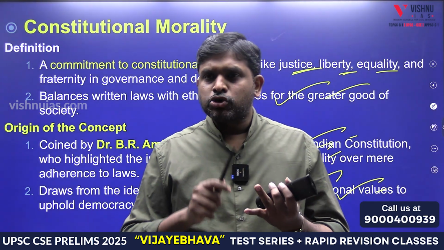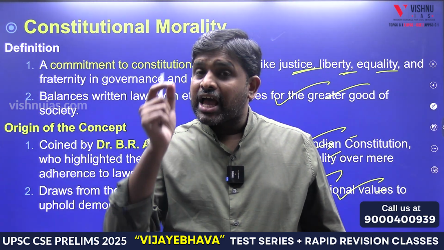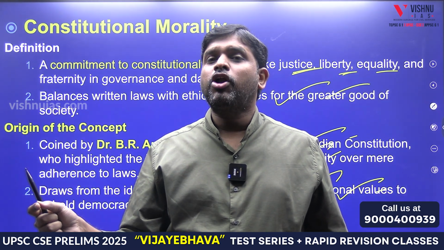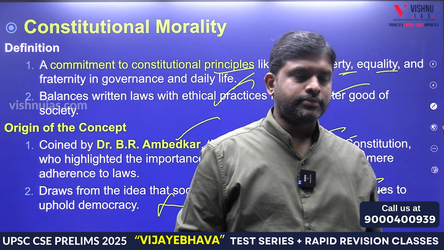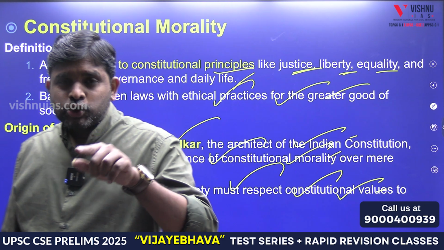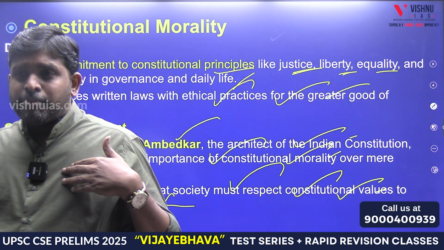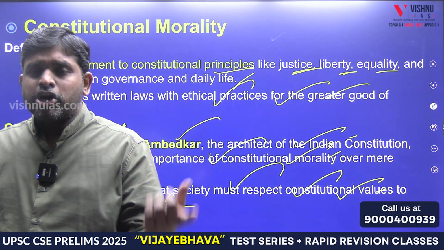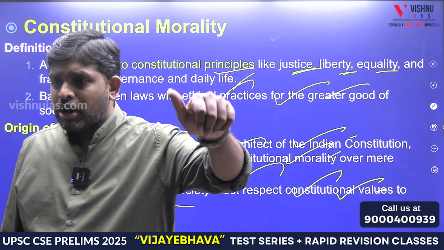To uphold republicanism. So whatever is present in the constitution, as per the constitution what is right, as per the constitution what is wrong, if we are following in letter and spirit, is called constitutionalism. It means how the constitution is restricting the power of the state such that the freedom of the individual will not be violated. So what are the mechanisms in order to ensure constitutionalism? Number 1, rule of law.